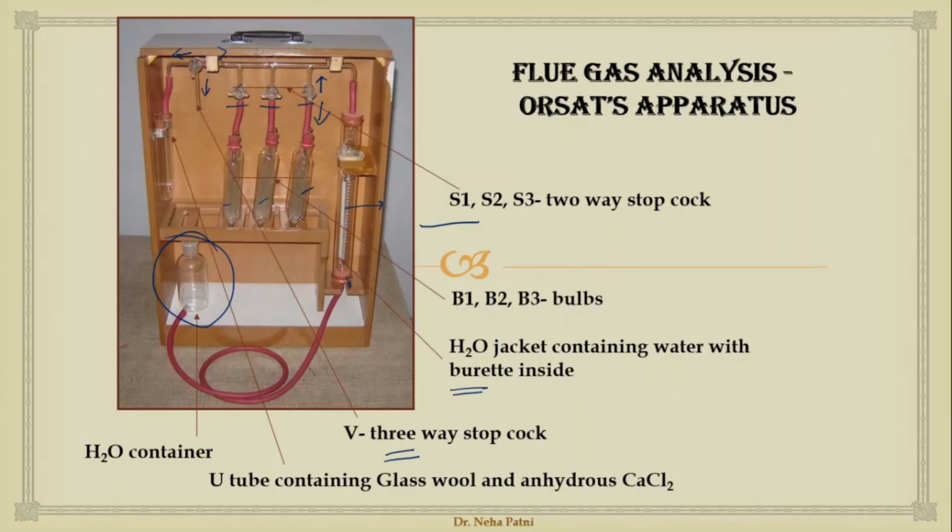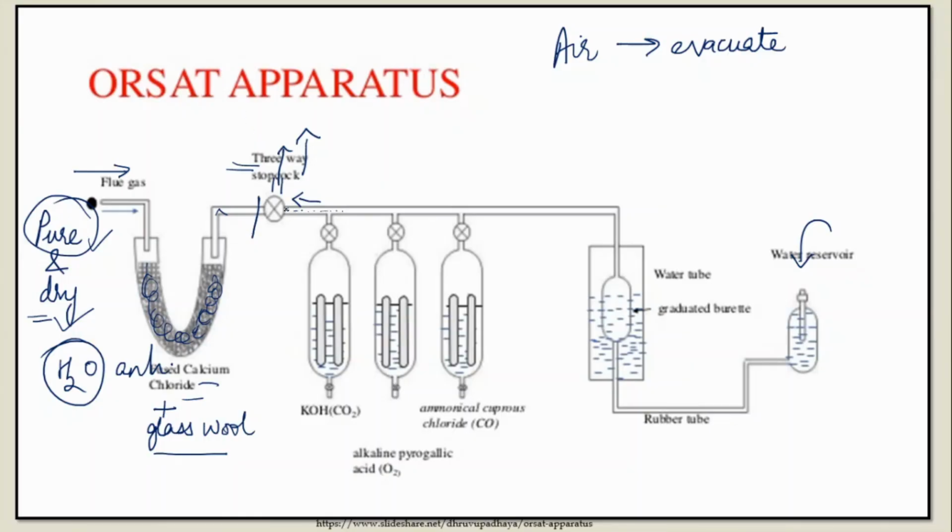Now if you see back, if you open this particular knob, the entire apparatus will be filled with water. Since this is made of glass, you will be able to see the water coming in this portion. And the moment the water comes here, you just have to stop this particular gate. Now you close this gate, and now you open this, and this is already open, right? So now you open this to allow your flue gas to enter.